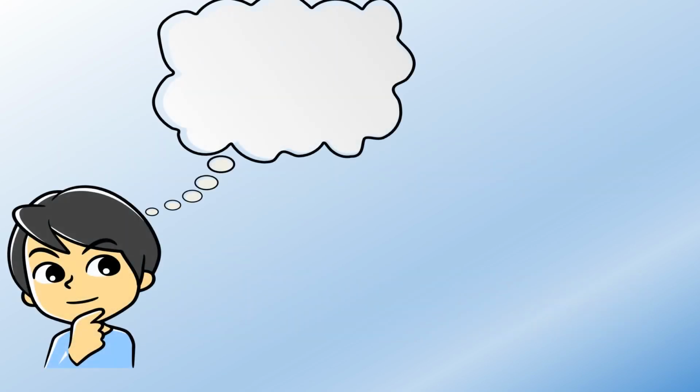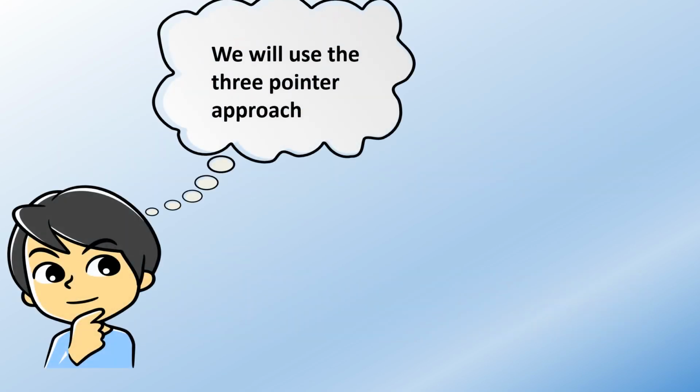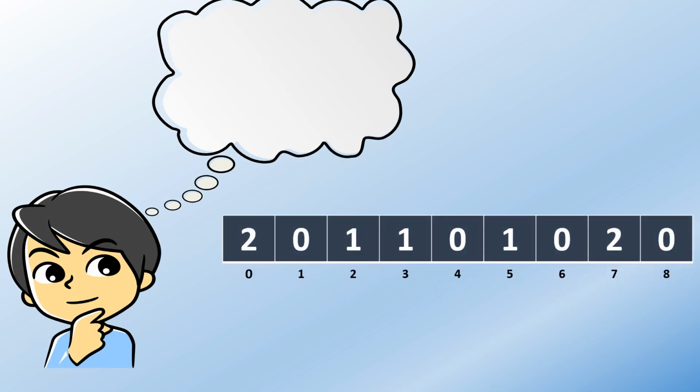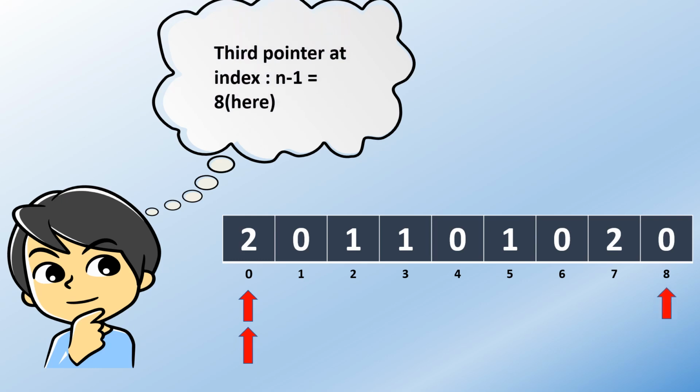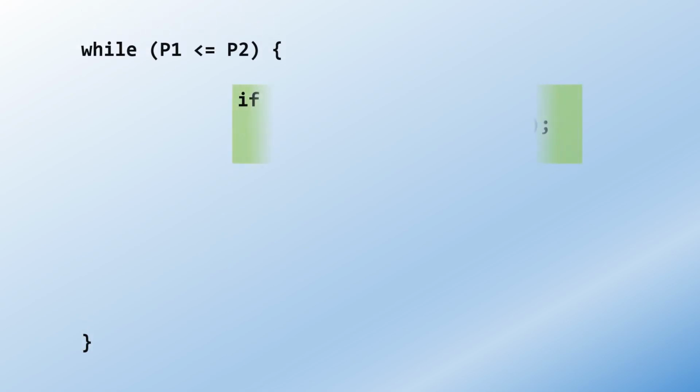We will use a three-pointer approach to solve the problem. Our first pointer p0 would be at index 0, the second pointer p1 would also be at index 0, and the third pointer p2 will be at index n-1, which is 8 here. We will check the condition p1 is less than or equal to p2 in a while loop.